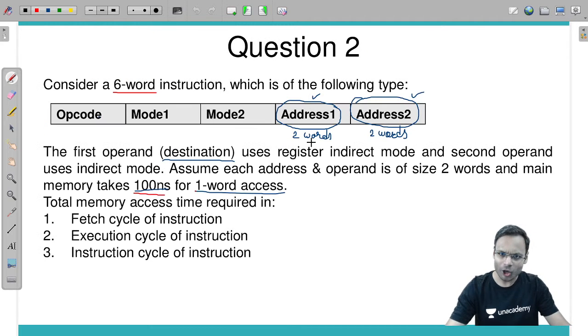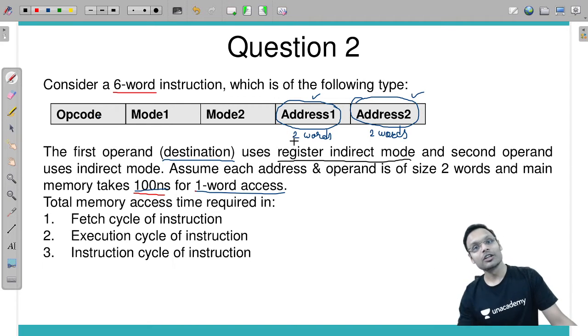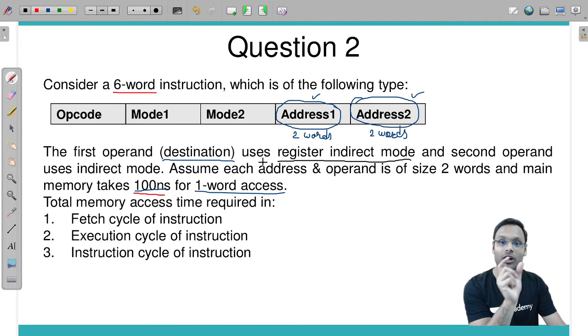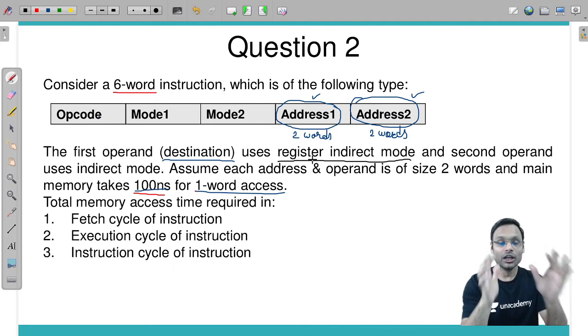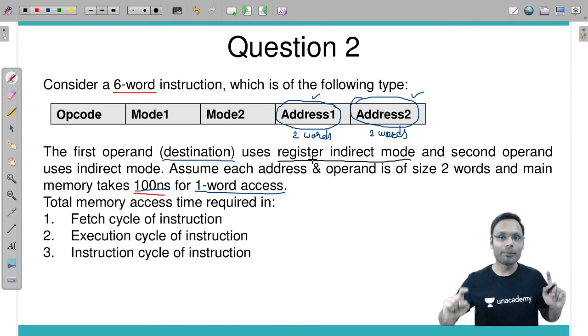To get the operand from here, which mode is it? Register indirect mode. What is register indirect mode? From here we get a register reference. From the register we get a memory address, the effective address, and using that effective address we go to the memory and get the operand.